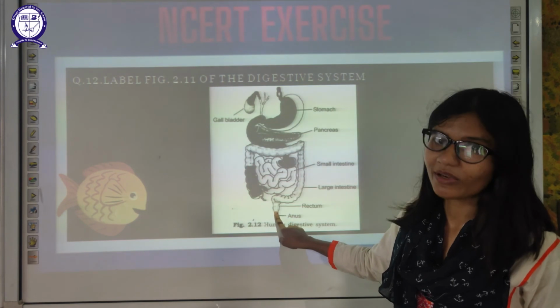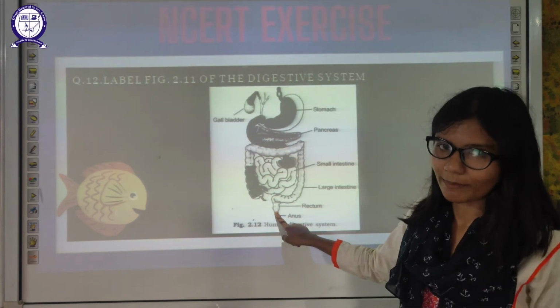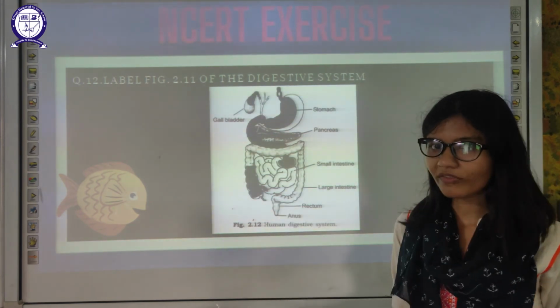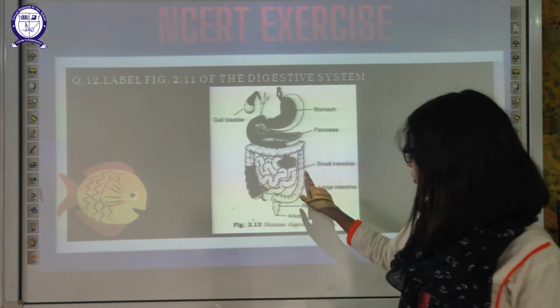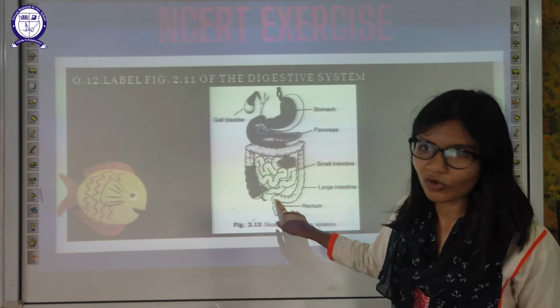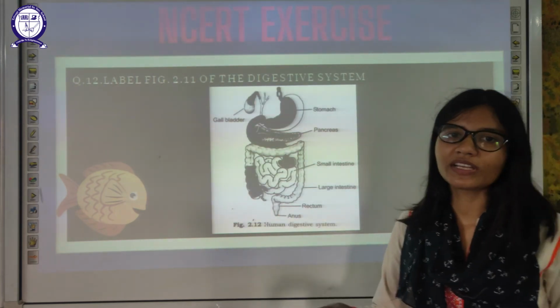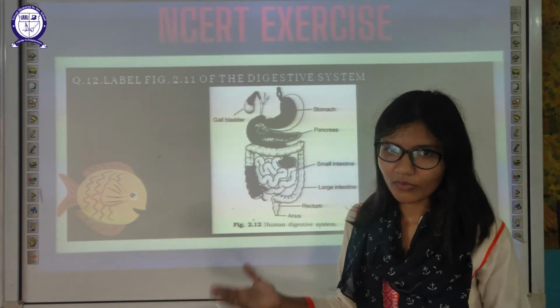The large intestine can be divided into three compartments. First one is the colon, where water and salt get absorbed. Then your rectum stores the undigested food, and your anus is from which we get rid of undigested waste.